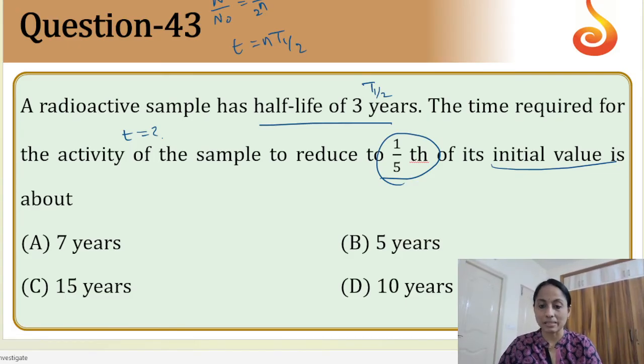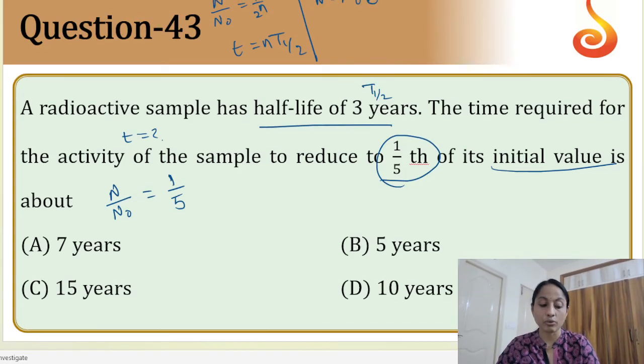Here, N by N naught is directly given as 1 by 5th, 1 by 5th of its initial value. So we substitute here, find out the small n value, and then find out n into T half. That can be one method. The other method, if you don't remember this, is to go to the original process. If you are unable to find the n value, we can use another formula, N is equal to N naught e power minus lambda t.